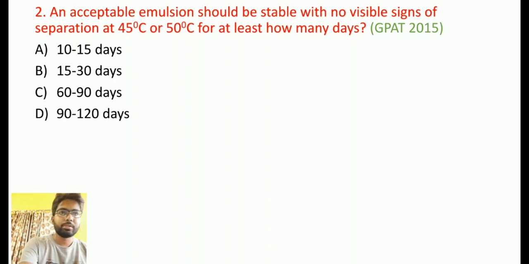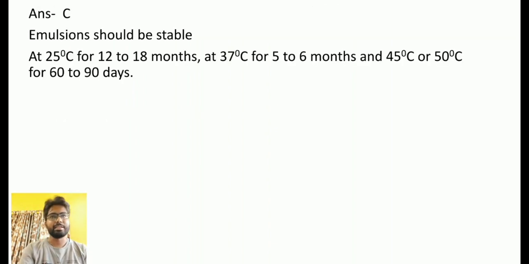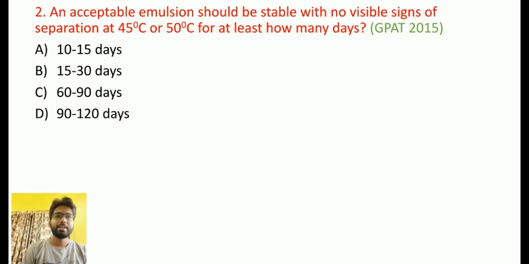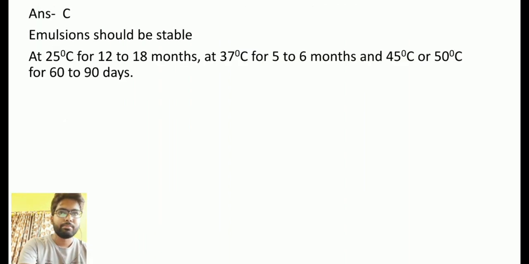Coming to the answer, option C, here 60 to 90 days. At 45 degrees centigrade or 50 degrees centigrade, the emulsion must be stable for 60 to 90 days. But the explanation tells us that at 25 degrees centigrade, the emulsion should be stable for 12 to 18 months. At 37 degrees centigrade, the emulsion should be stable for 5 to 6 months. And at 45 degrees centigrade or 50 degrees centigrade, the emulsion must be stable for 60 to 90 days. You should remember this information.